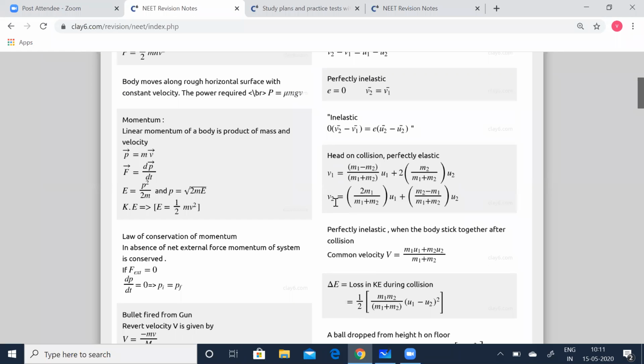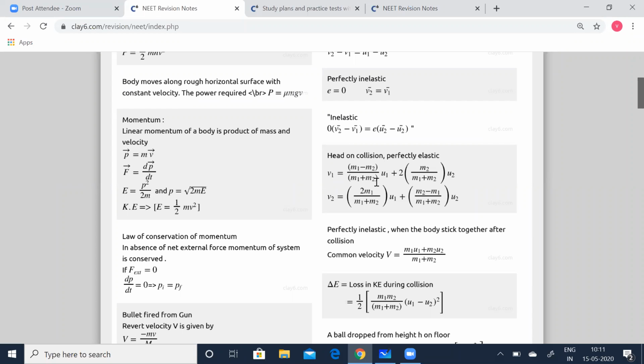Suppose you need to calculate the final velocity of the second object, V2, then you can apply this formula: 2 M1 by (M1 plus M2) times U1 plus (M2 minus M1) by (M1 plus M2) times U2. You have to look into the problem, carefully analyze what is being asked, look into the data given, and then decide which formula to use.